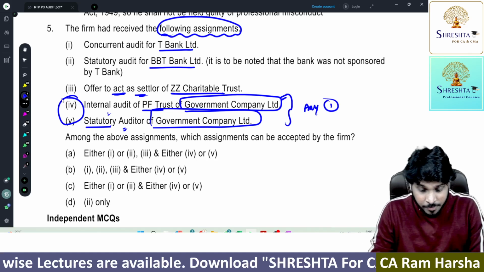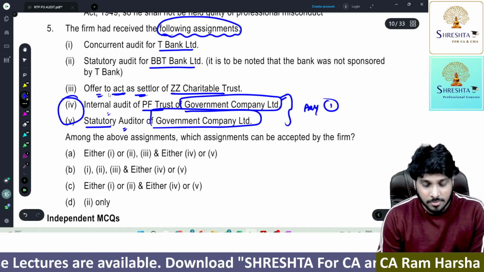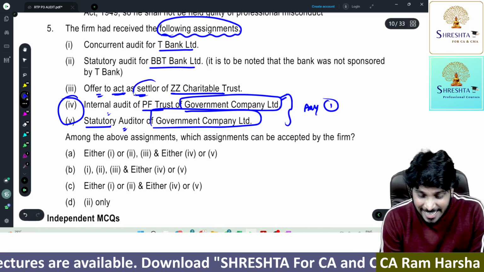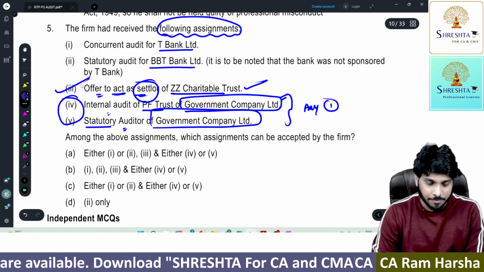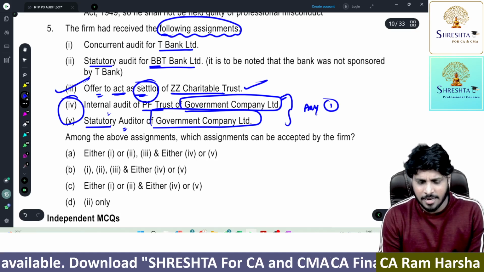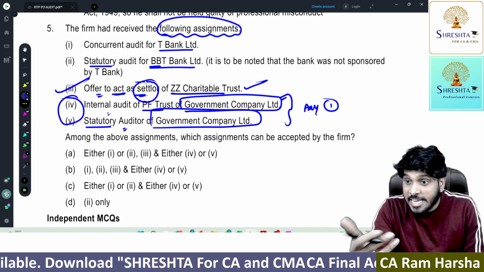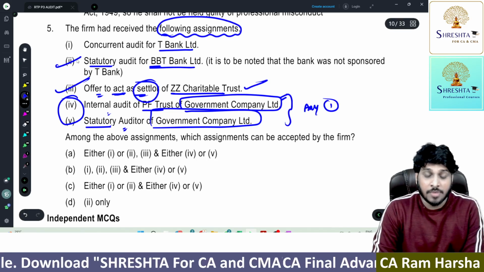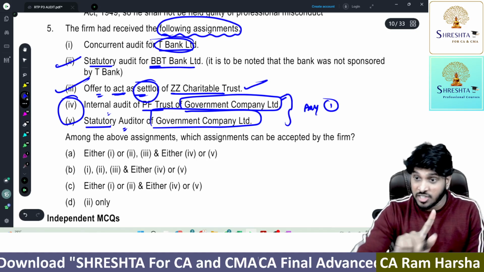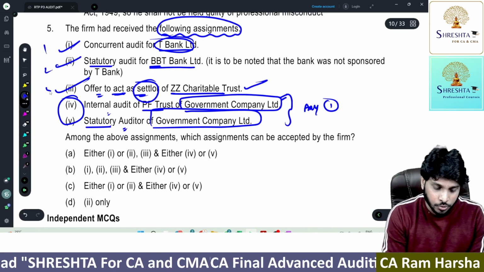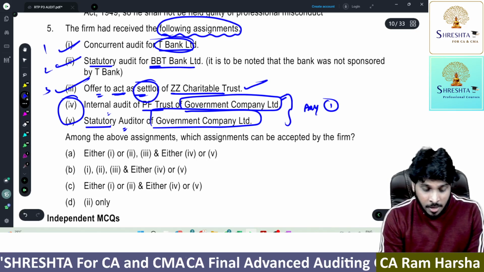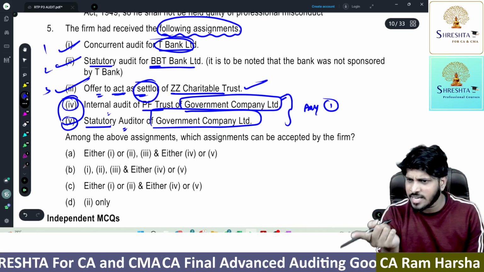Correct? Next, you want whether the firm can offer to act as a settler for the trust? Absolutely. The third one they can accept. Stat audit of BBT Limited, which is not related to T Bank Limited? Absolutely. Concurrent audit of T Bank Limited, which is not related to BBT? Absolutely. So which means 1, 2, 3, all the 3 they can accept. Between 4 or 5, any one only they can accept.